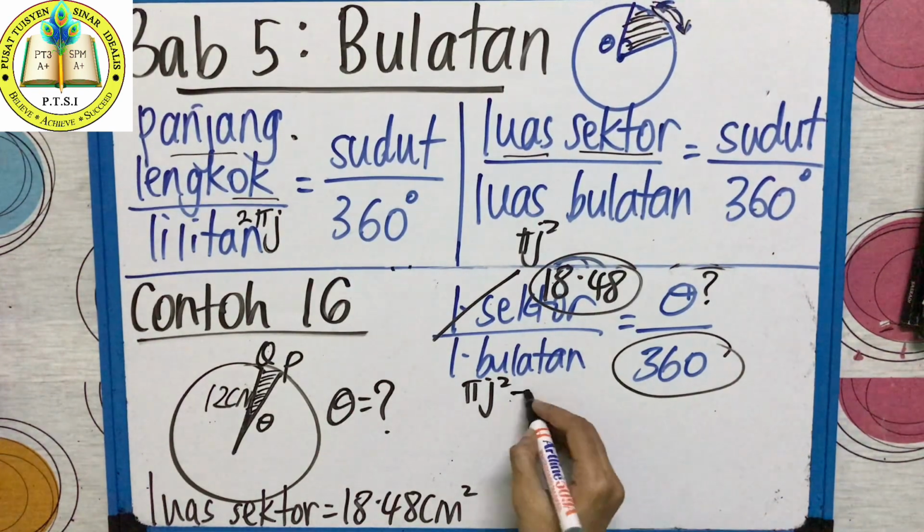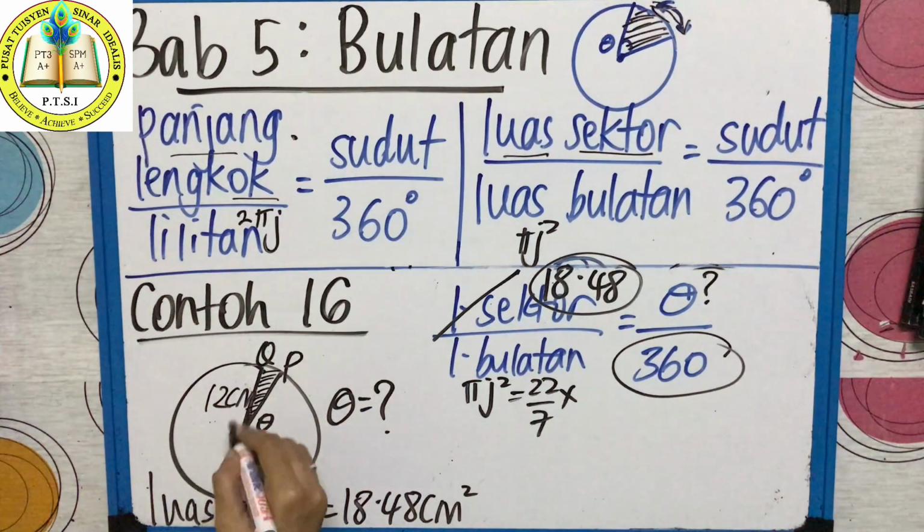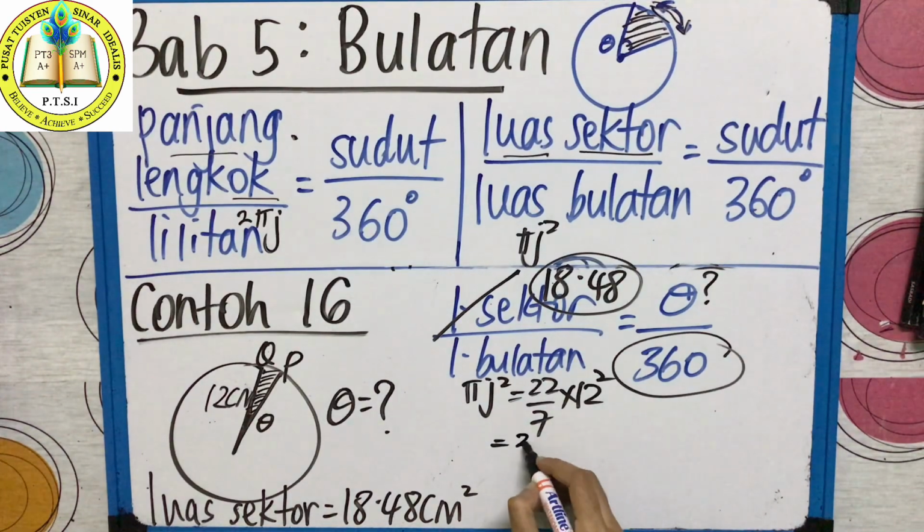Okay, so you solve this. 22/7 times jejari. How much is the radius? Jejari 12 kuasa 2. So press this in the calculator. 22/7 times 12 square, you get 3168/7. Actually you get it in point form.